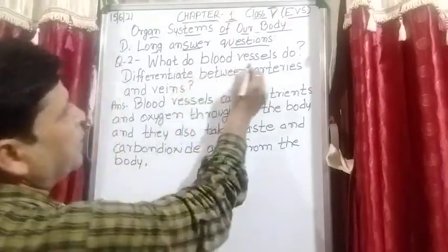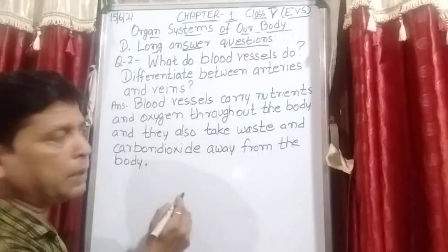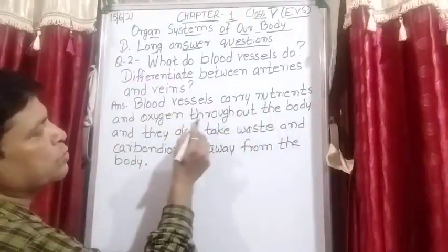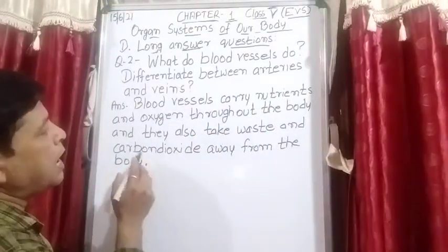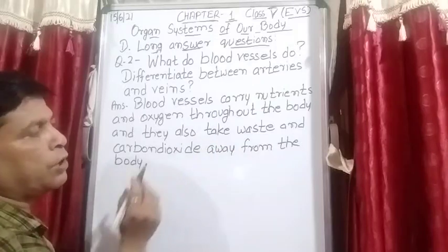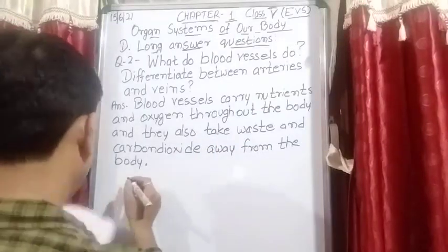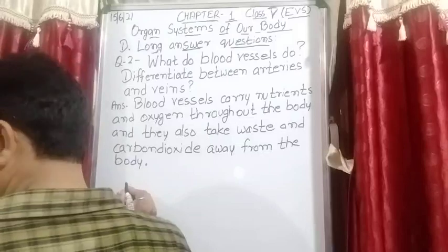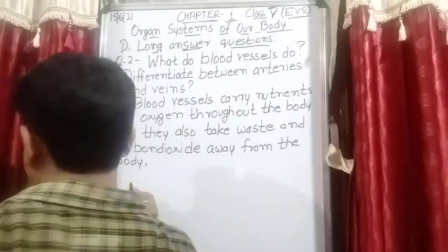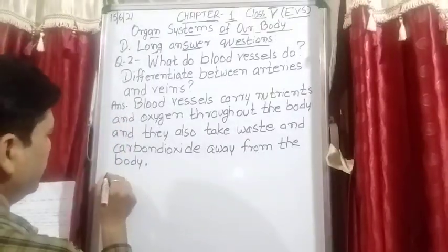So what do blood vessels do? This is the answer for blood vessels. Blood vessels carry nutrients and oxygen throughout the body, and they also take waste and carbon dioxide away from the body. Now we will write the difference between arteries and veins.